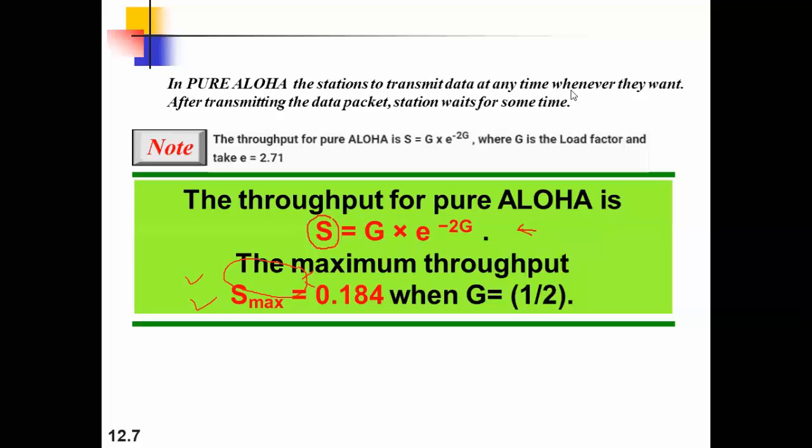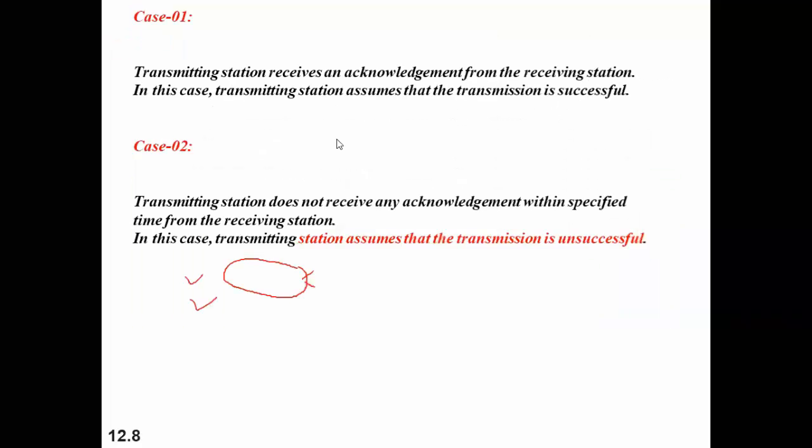So any station can send at any time, and after transmitting the data packet, the station waits for some time, right? So in this we have two cases. Case one, the transmitting station receives an acknowledgement from the receiving station. No issue, there is no problem, there is no collision. In this case, you can say the transmission is successful, right? So this is case one, when the transmission is successful.